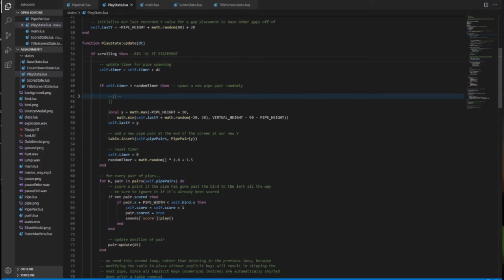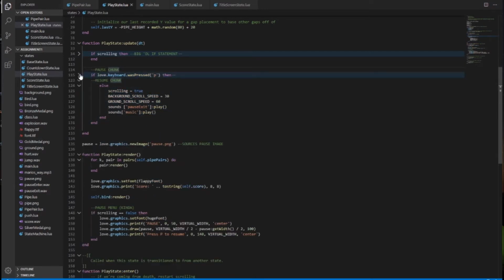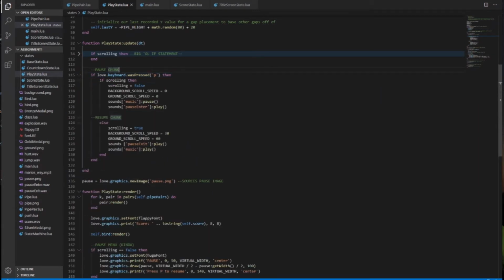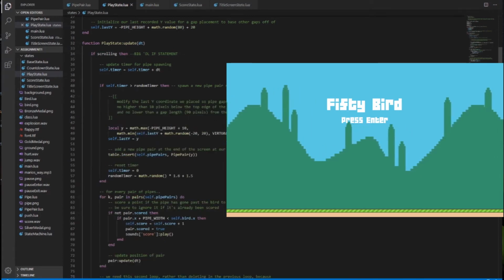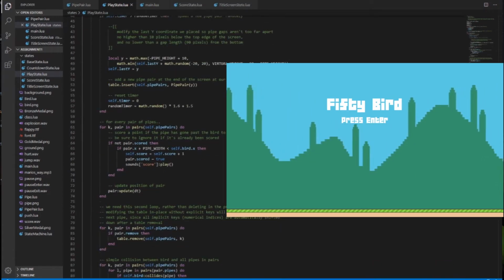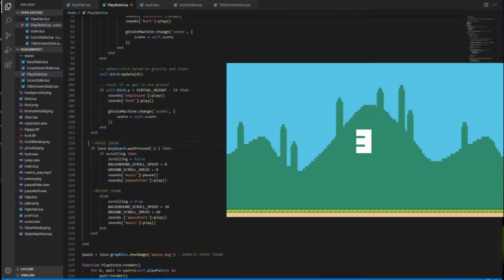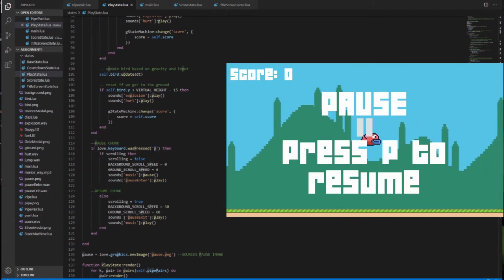For the pause feature, encapsulate the original coding that we have inside the update function in an if statement. And then add another if statement which consists of the pausing feature chunk. Essentially, what we are telling the program to do is if the pipe pairs are scrolling, then do all these codings. If P is pressed on the keyboard, then pause the game.